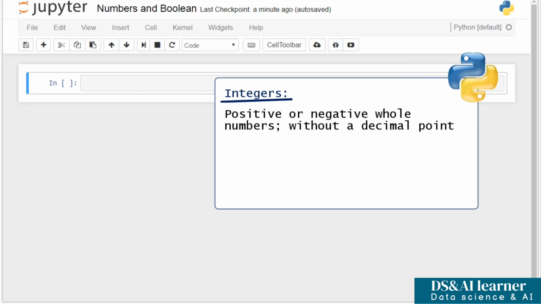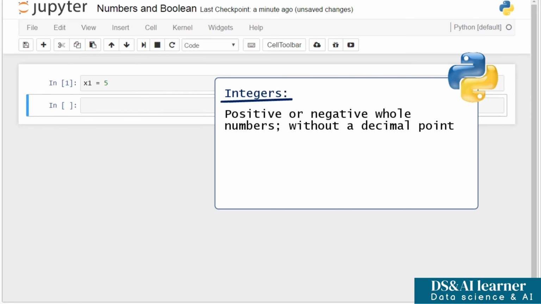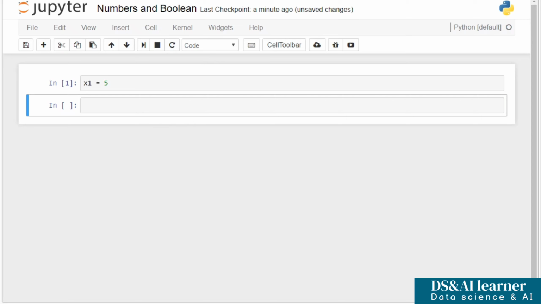Let's create x1 and bind it to the value of 5. Now, x1 is an integer. Do you agree? A specific function in Python can prove this is correct. It is called type.